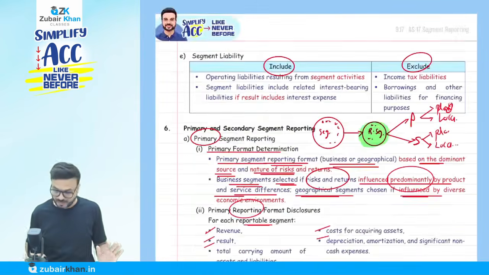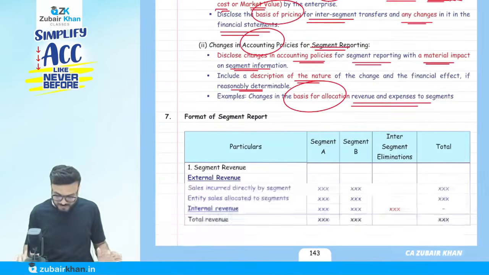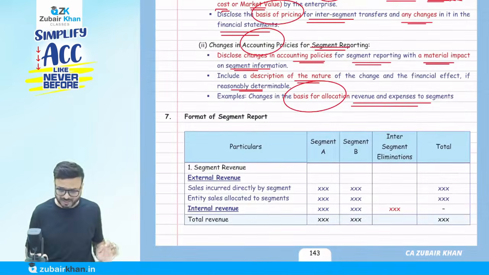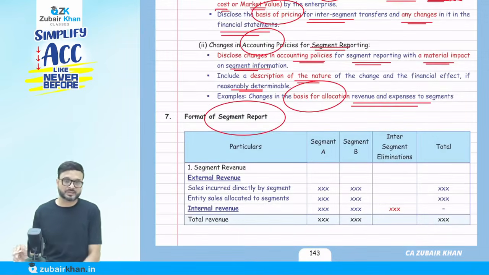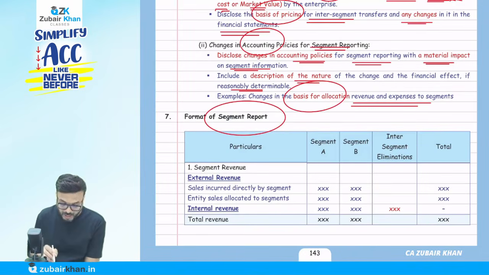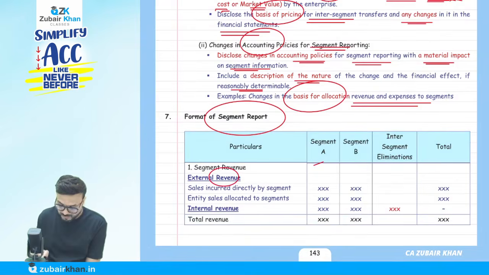Now, for a certain time, though rarely, they might ask you to prepare the segment report, which is given in the ICA study material as well. So I have given the format to you. How much is the external revenue that they have segment-wise?